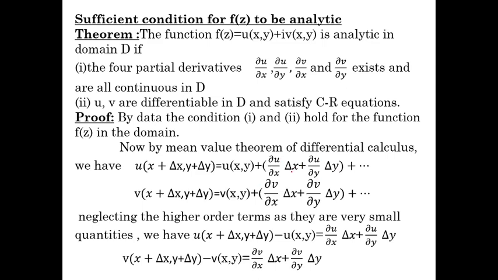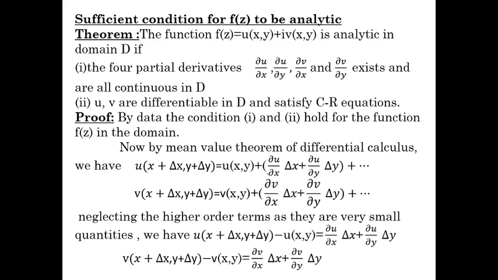Here delta represents small changes; delta square, delta cube will be very small. Therefore we neglect the second, third and higher order terms and consider only up to the first order terms. And v can be expressed as v(x+delta x, y+delta y) equals v(x, y) plus ∂v/∂x times delta x plus ∂v/∂y times delta y plus so on. Here we neglect the higher order derivatives because they are very small.